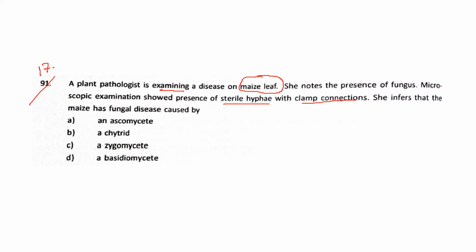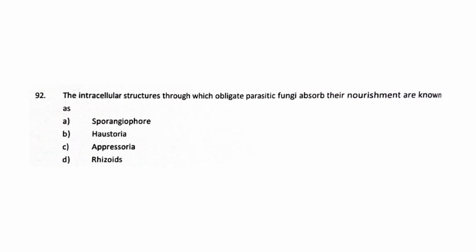We all know that clamp connections are found in the class Basidiomycota, characteristic of that class. So from these options, Ascomycetes, Chytridiales, Zygomycetes or Basidiomycetes, the answer will be D.